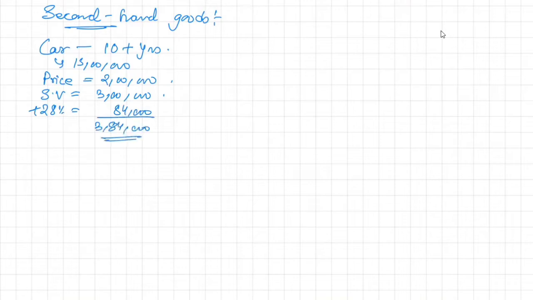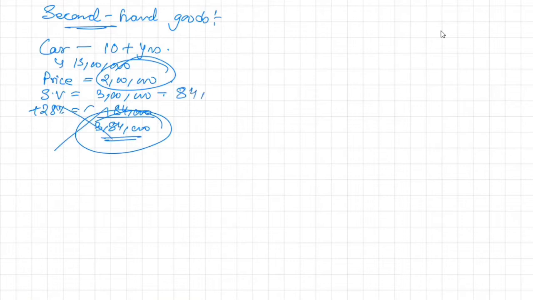Now, do you think this 2 lakh car will be sold at 3 lakh 84,000? No. You said hardly 3 lakh, including GST. Correct, that's what I wanted. So this is including GST. If I exclude the GST amount of 84,000, what is left? 2 lakh 34,375.